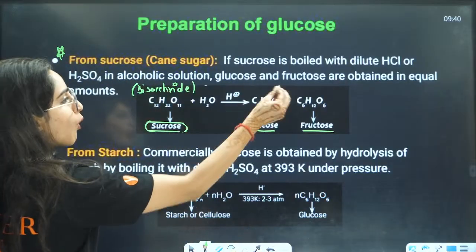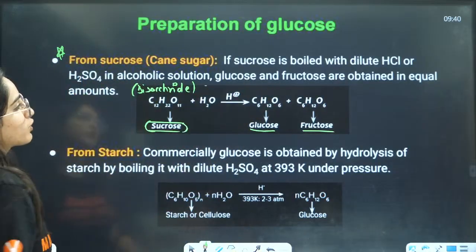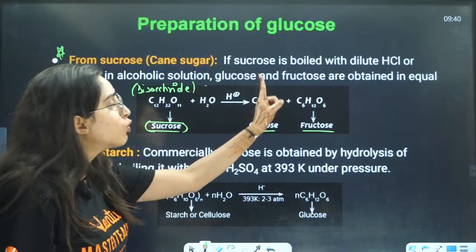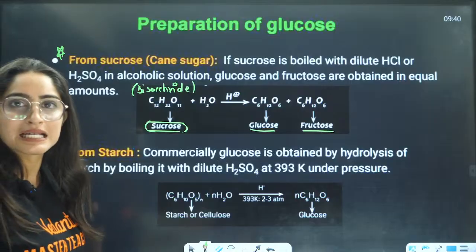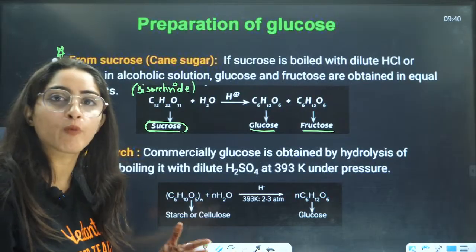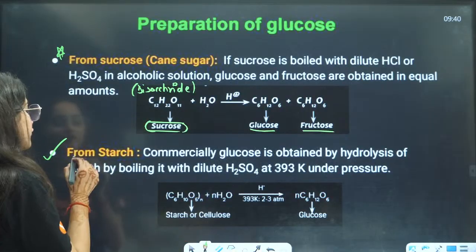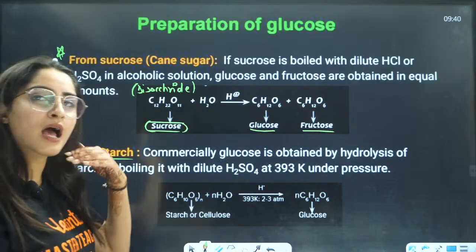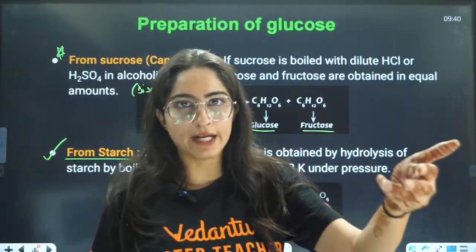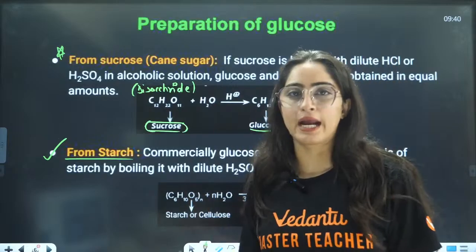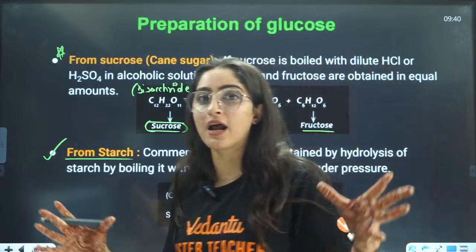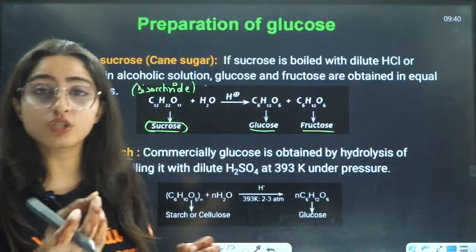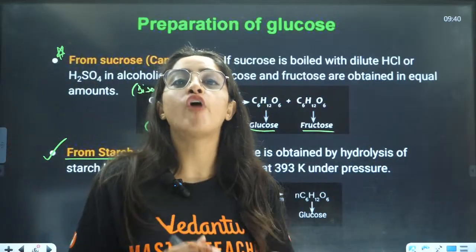If sucrose is boiled with dilute HCl or H2SO4 in alcoholic solution, glucose and fructose are obtained in equal amounts. Next is starch. Starch is again a polysaccharide, not a disaccharide. It has a tons of units, glucose attached together, to form a starch.